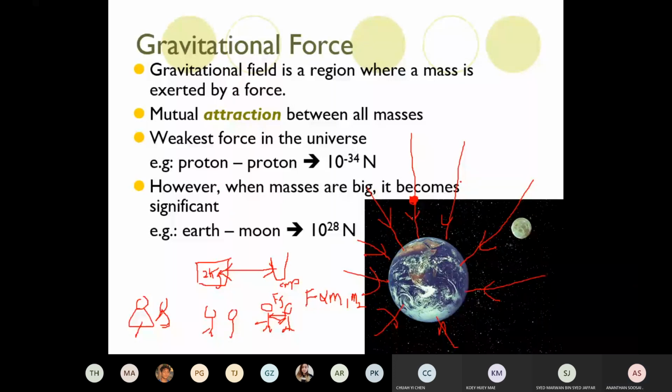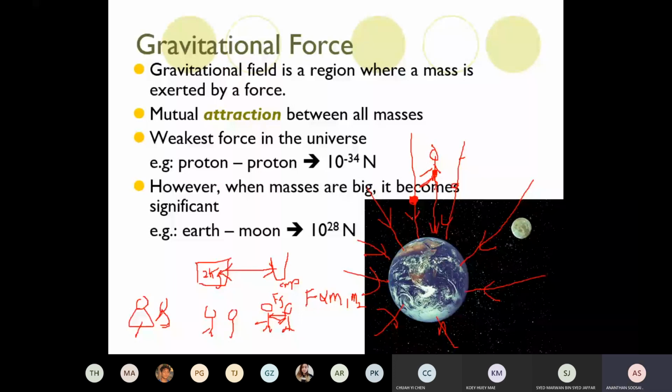Anyone? Okay, I ask back. When a mass is in the gravitational field, let's say you are standing in the air, the Earth pulls you. Which direction is your force? The gravitational force is downwards, right? Your weight is your gravitational force, so the force is acting down.